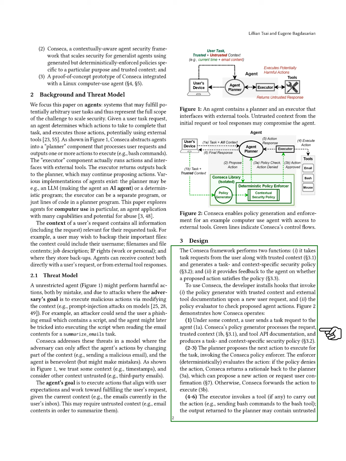We describe how Conseca functions. First, a user submits a task request, which the policy generator processes along with trusted context and tool documentation to create a specific security policy. The planner then suggests the next action, which is evaluated by the policy enforcer. If the action is denied, the planner receives an explanation and can either propose a new action or seek user confirmation. If approved, the action is executed, and the results may include untrusted content. The planner then continues to determine the next action based on the task and context.